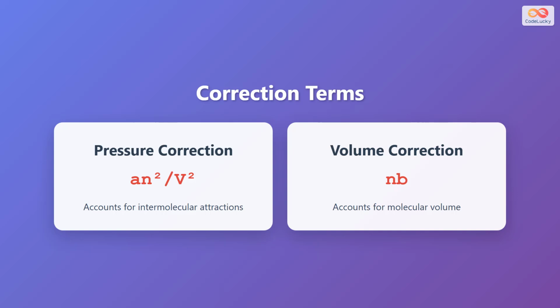Let's understand the two correction terms in the van der Waals equation. The pressure correction term, a n squared divided by V squared, is added to the measured pressure. This accounts for intermolecular attractions that reduce the pressure exerted on container walls. The volume correction term, nb, is subtracted from the total volume. This accounts for the actual physical space occupied by the gas molecules themselves, giving us the free volume available for molecular motion.